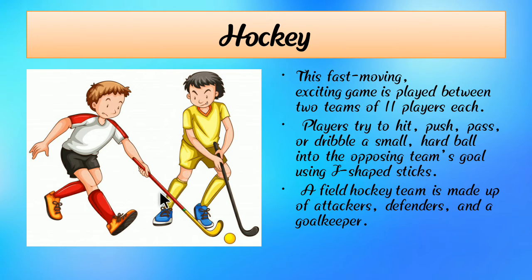We can see here a J-shaped stick, and the ball is hit by it to score a goal. A field hockey team is made up of attackers, defenders and a goalkeeper. So in hockey we can see attackers, defenders and a goalkeeper. Hockey is a very fast-moving and exciting game.